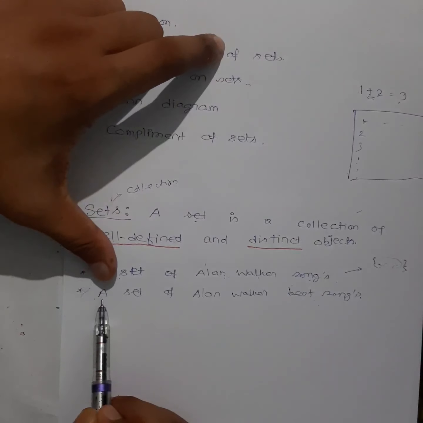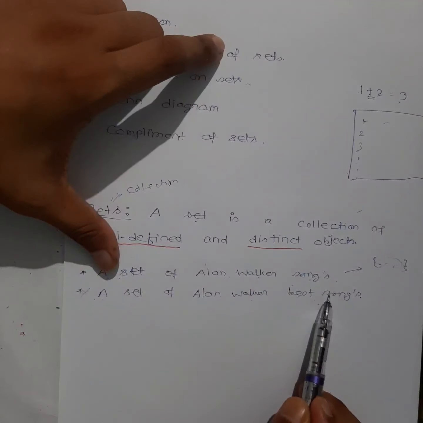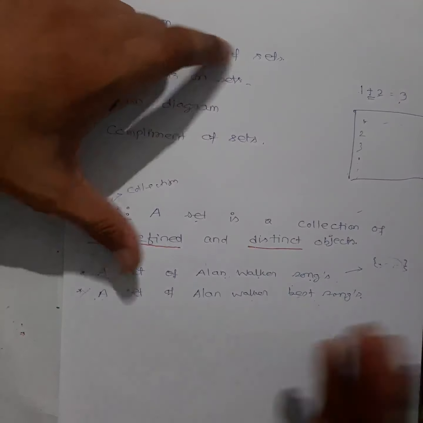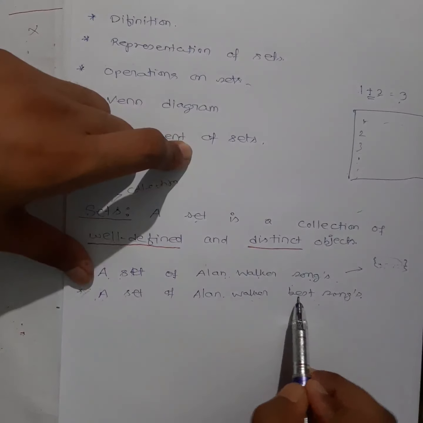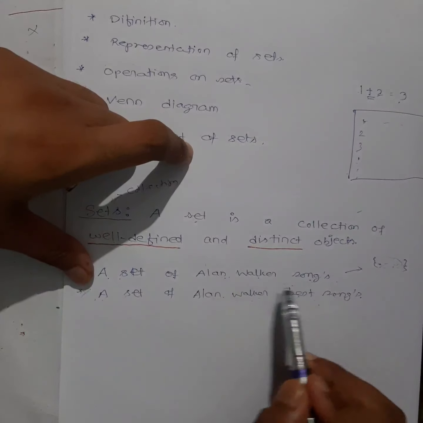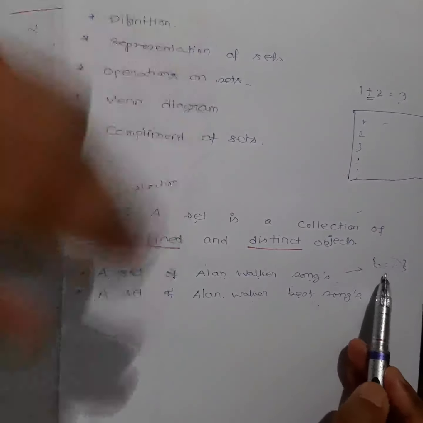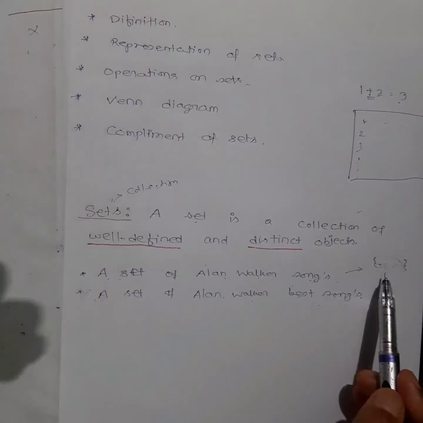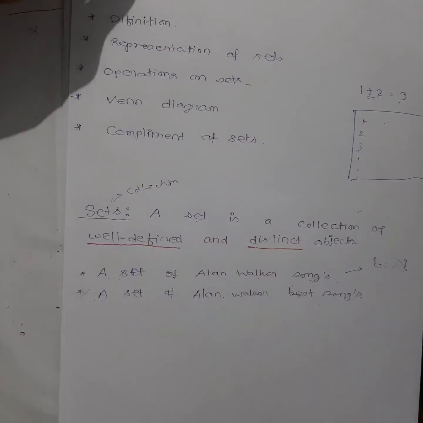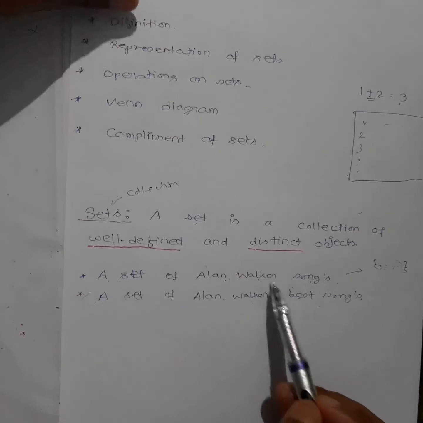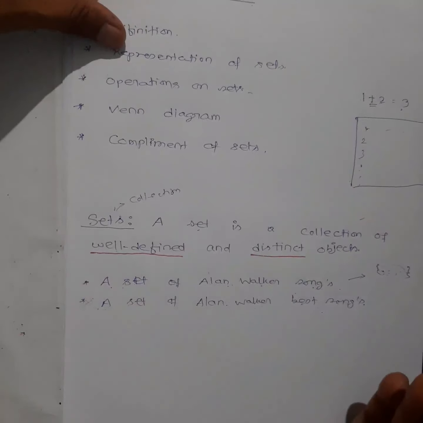Now, if I ask you for a set of Alan Walker's best songs. When I ask you to give me a set, it must be a collection of songs only. Which songs? Alan Walker's best songs this time. In the first case, it was Alan Walker songs, meaning you will find all the songs and give me this list. Each and every student will give me a list, and each list will have the same number of songs, the same songs, because in this case it was well defined. When I said Alan Walker songs, every student gave me the same list, meaning you understood what you have to collect.